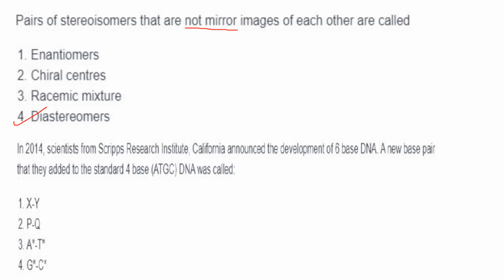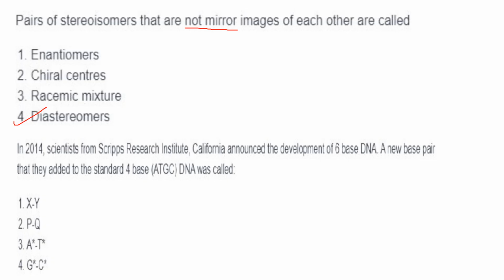Then next one. In 2014, scientists from Scripps Research Institute, California announced the development of 6-base DNA. Naturally our DNA is 4 base, but these scientists have developed 6-base DNA.